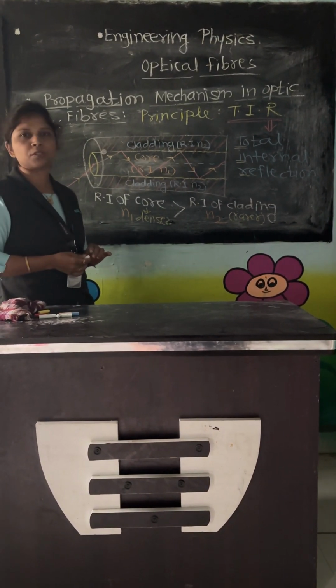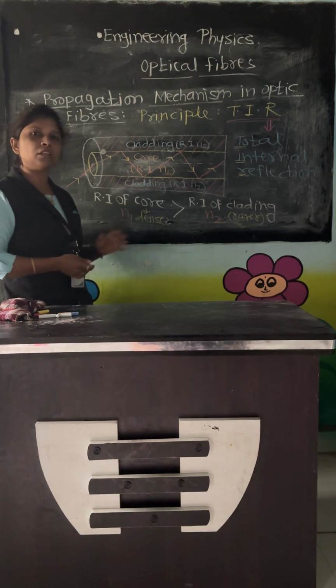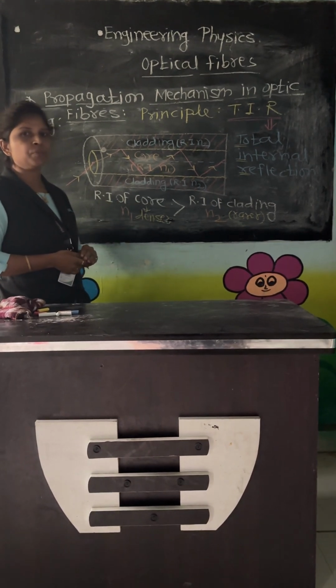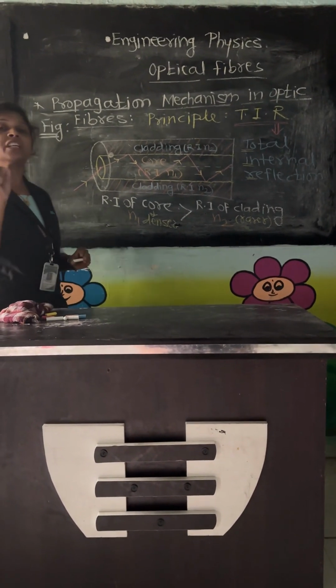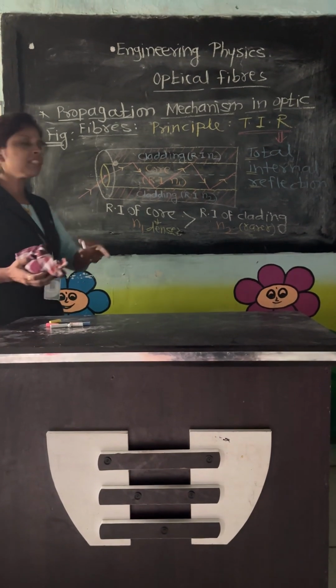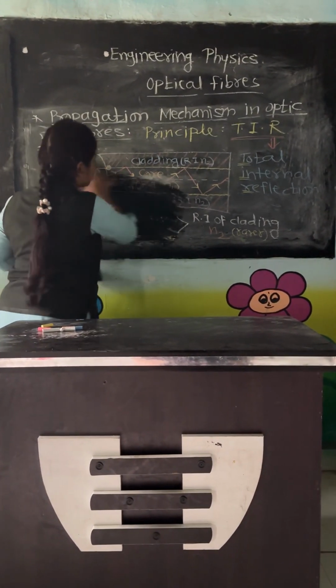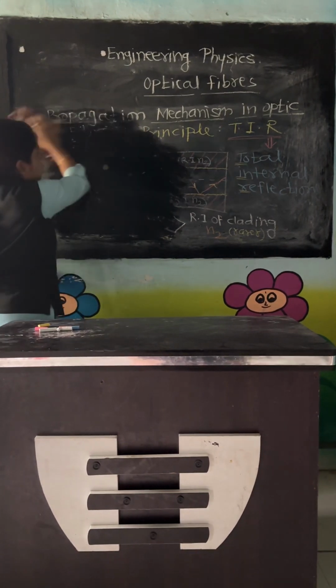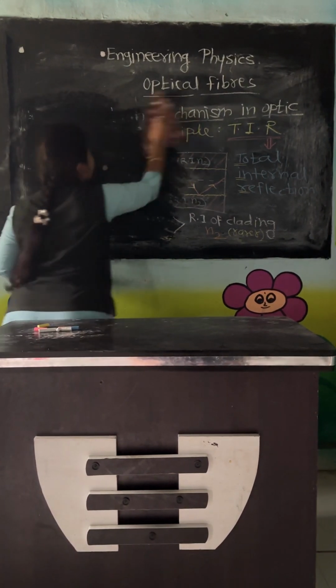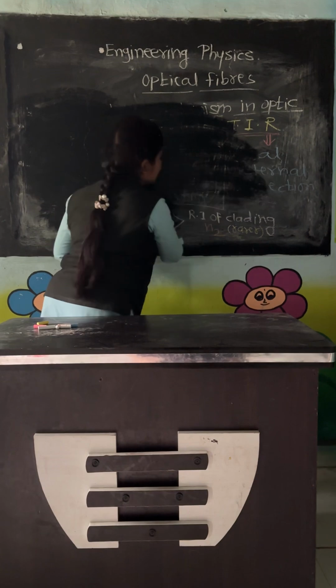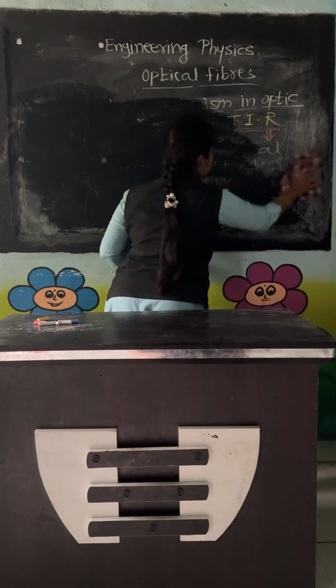Such a phenomenon is known as total internal reflection. Now, let's see the meaning of critical angle. A new term is introduced in this definition, and that term is critical angle.